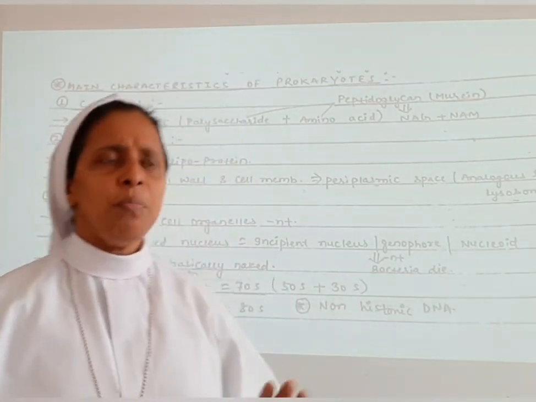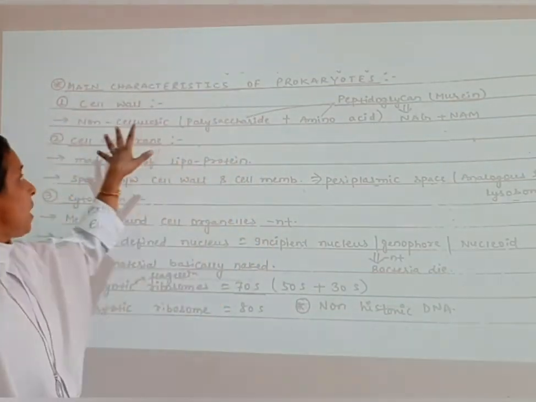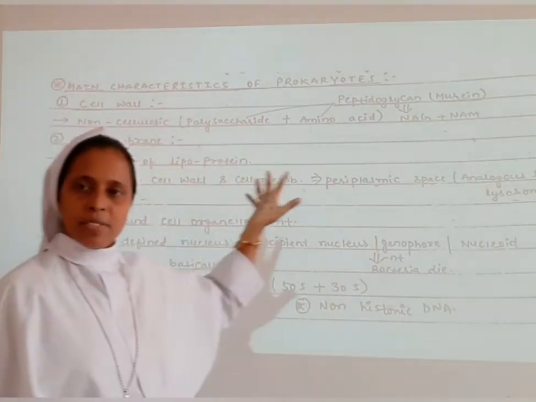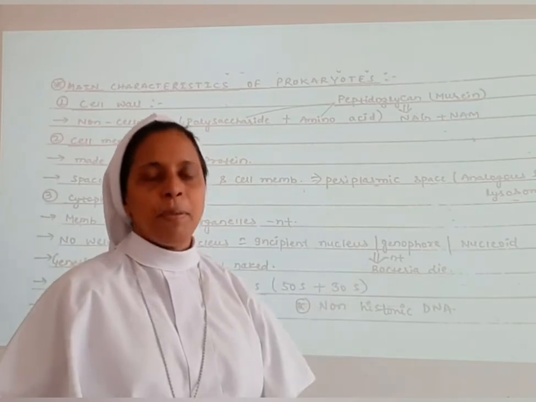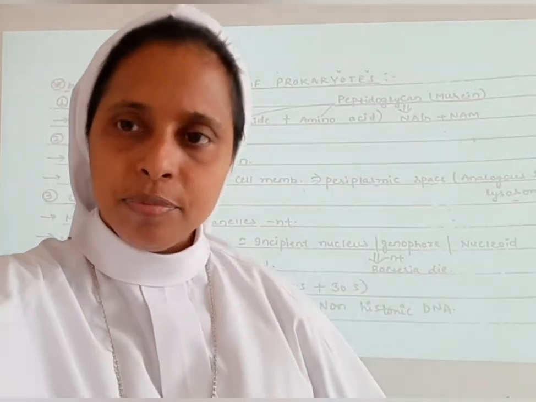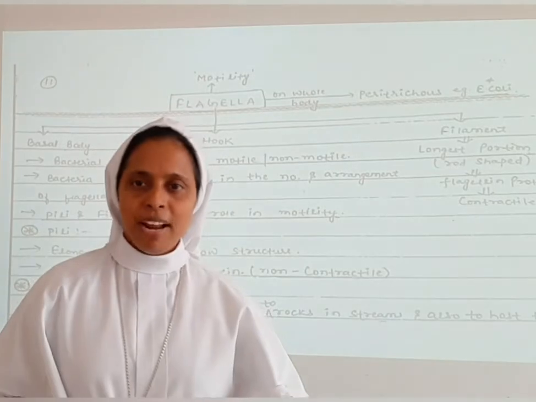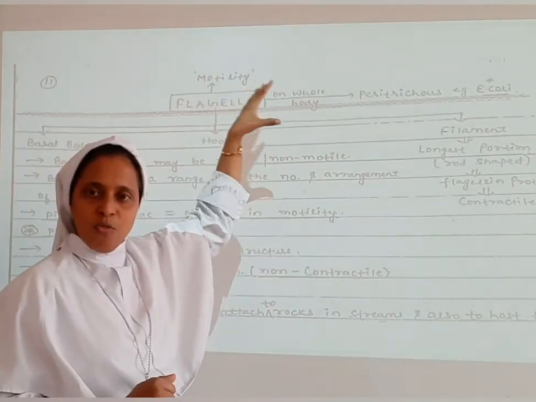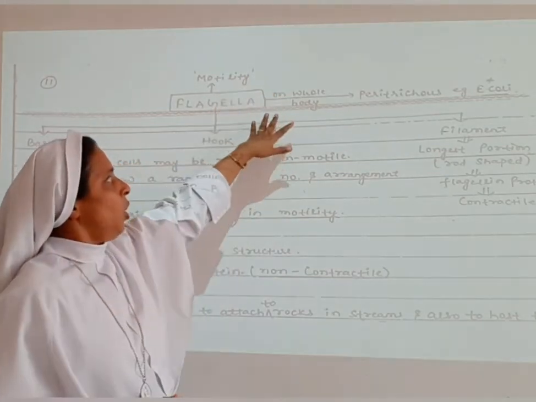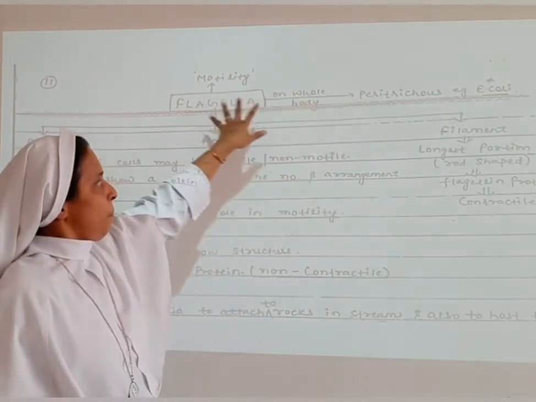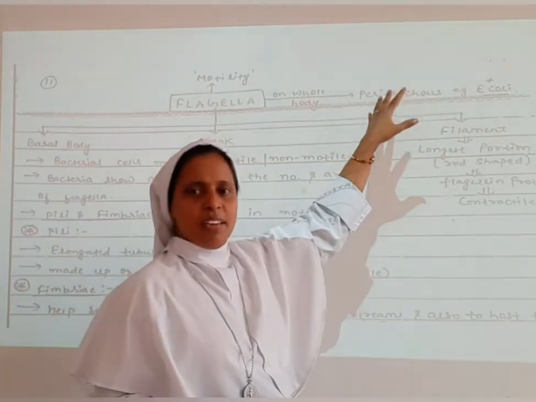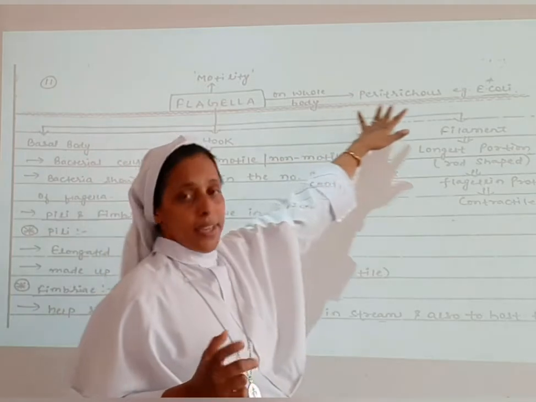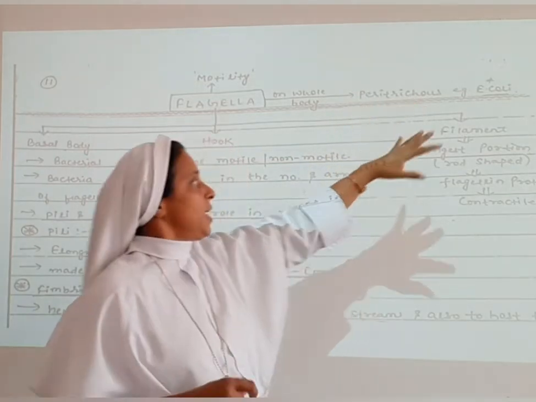The main important point is that the cell wall is composed of peptidoglycan, and the space between the cell wall and the cell membrane is termed periplasmic space. That much you have to remember. Next we will learn about the flagella. Flagella help in motility. It is peritrichous type, meaning the flagella are present all over the body.